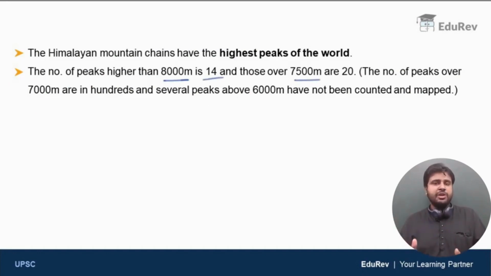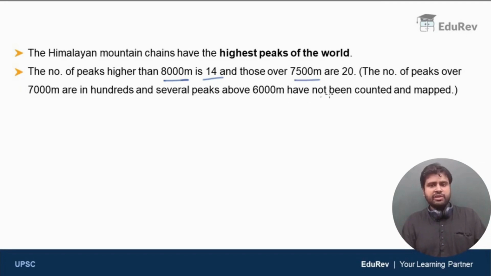The number of peaks more than 7,000 meters high is in the hundreds, and there are many more mountains more than 6,000 meters high. Due to the complexity of the area, many mountains have not been mapped, counted, or named. That is the beauty of the entire Himalayan region. That is why the Himalayan mountains are called the king of the mountain chains.